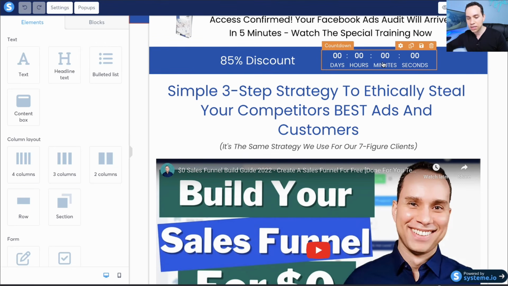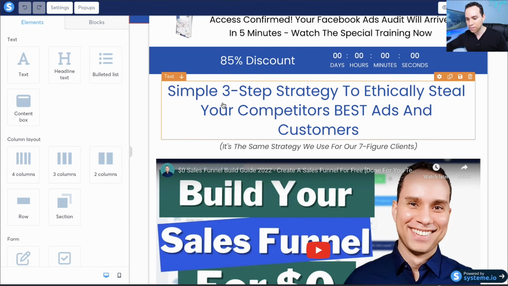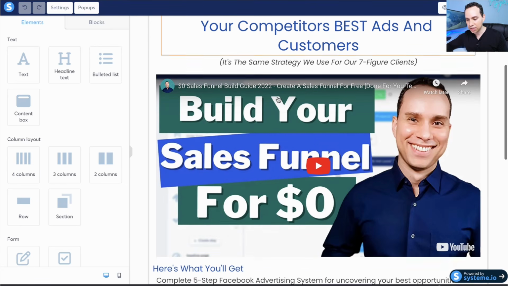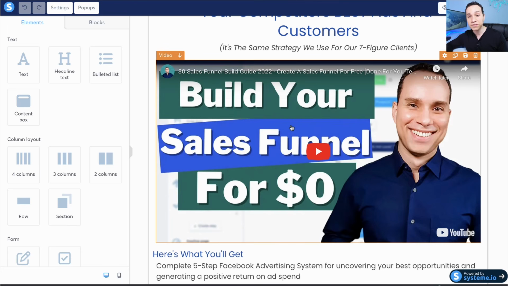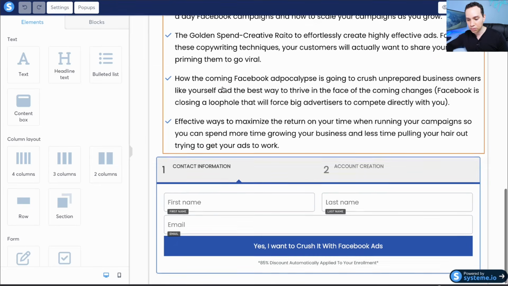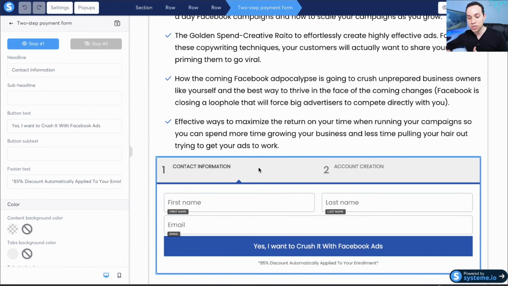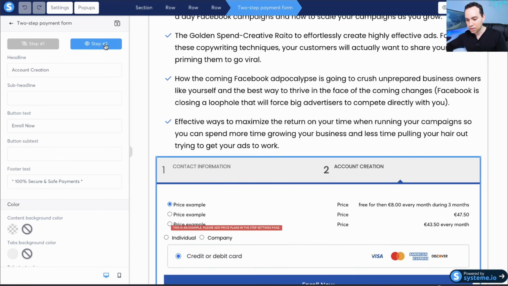So we'll give a deep discount. We'll have some sort of countdown timer. And then we have a simple headline. We'll have a video. If you don't have a video sales letter yet, then you can just put an image of whatever the product is. And then a couple of bullet points, and we have a 2-step payment form. So they enter their information here, and then step number 2, you'll actually be able to accept credit card payments via PayPal or Stripe. And again, you can set all this up on the free plan. We're not showing anything that requires you to upgrade yet.